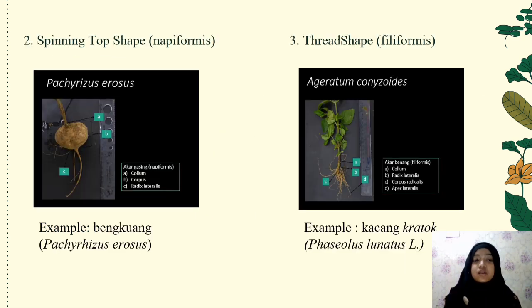Number 2, spinning top tube shape or napiformis, an example of plants being bengkuang, Pachyrhizus erosus. Number 3, thread shape or filiformis, example, kacang koro, Phaseolus lunatus L.